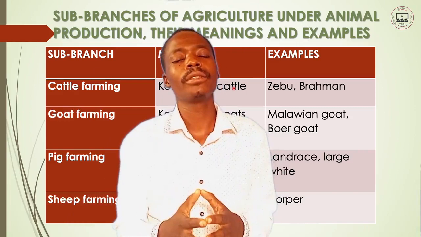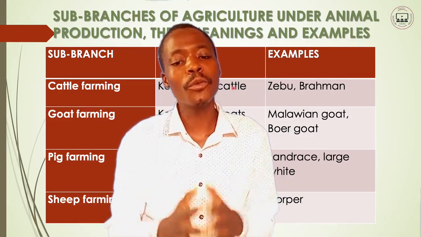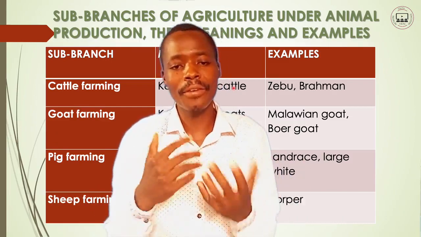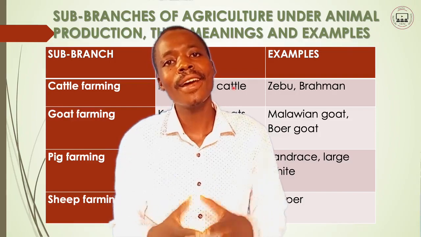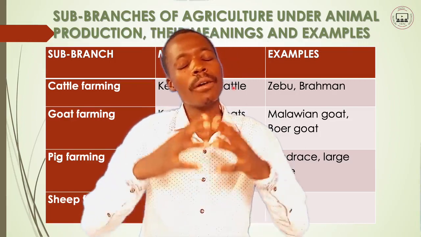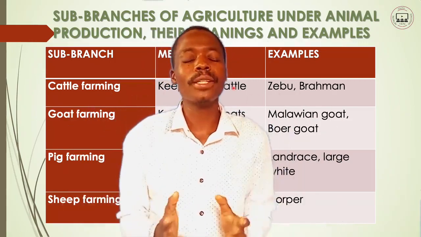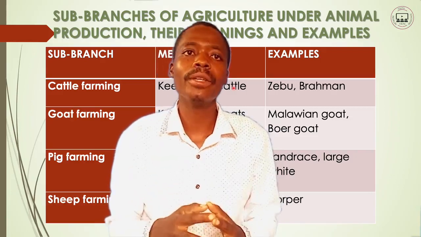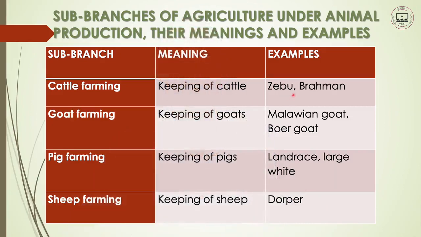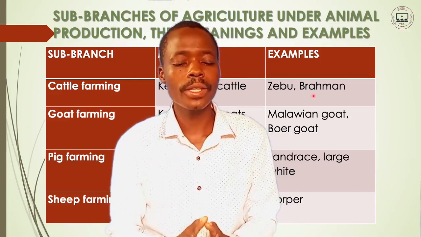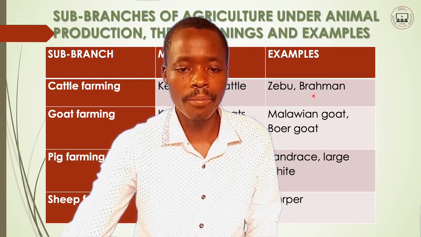You keep cattle for different purposes, for prestige. Some people just keep cattle to gain fame from other people, just to say they have cattle. That is prestige. People can also keep them for selling, or for different reasons. The keeping of cattle is what we call cattle farming. Examples of cattle are the zebu and the Brahman. Cattle can be exotic or indigenous.